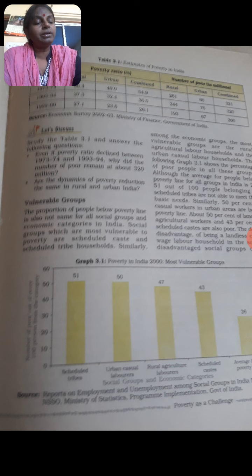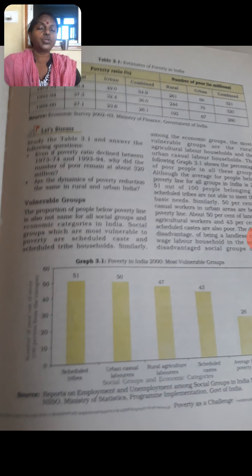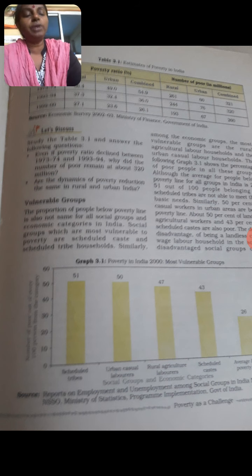And in 99-2000, the number of poor was 193 million in rural area, and in urban it was 67. As a whole, we see that the number of poor has declined, and now it is 260 million people who are living below the poverty line.